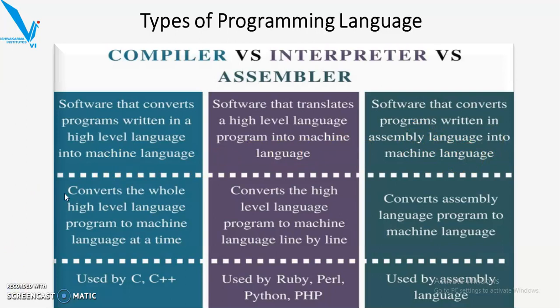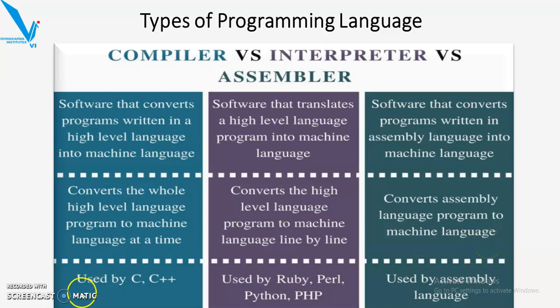Compiler converts the whole high level language program to machine language at a time. Interpreter converts the high level language program to machine language line by line. And assembler converts assembly level language program to machine language.